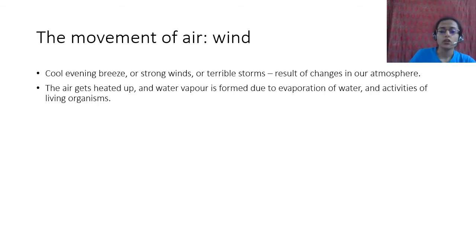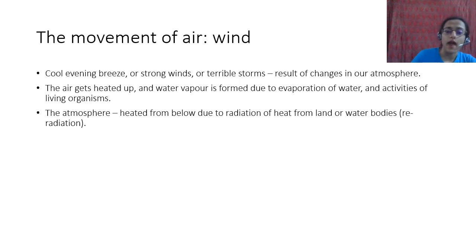How does it happen? Now I just told you that when the sun rays reach the earth, it gets heated up. The earth gets heated up, and it gets heated up in different degrees. Okay, so when the air gets heated up, water vapor is formed due to evaporation of water and because of the activities of living organisms, right?